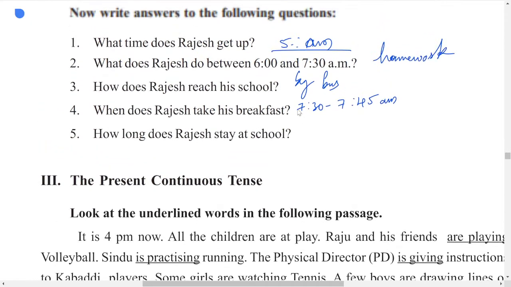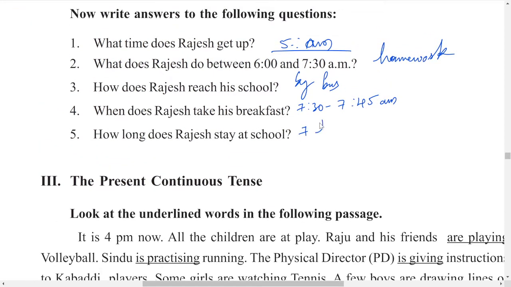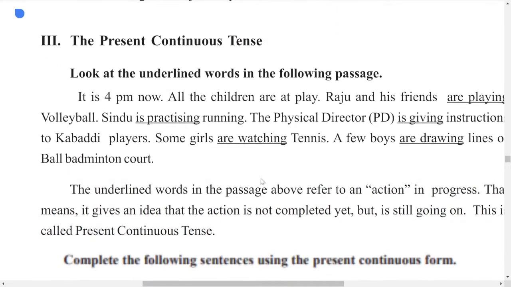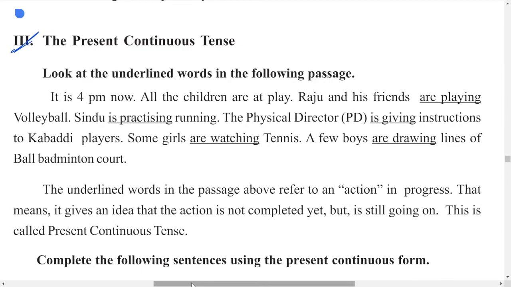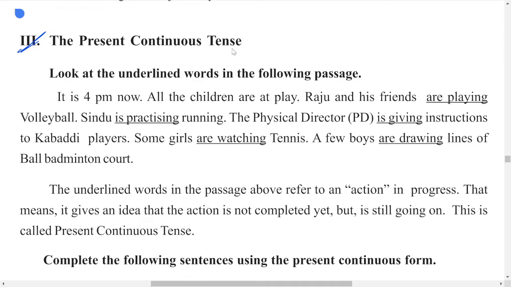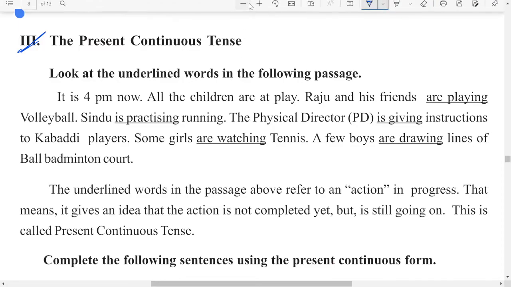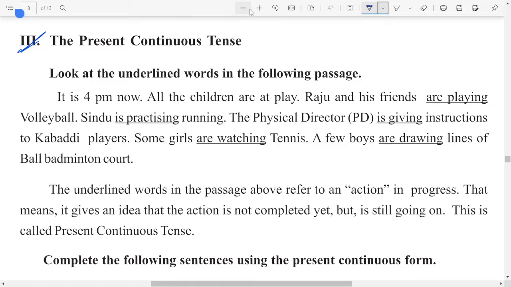I hope you all are attending at the same time. 7 hours plus. Okay. Next. Now this is an important case again. You may be thinking, okay, the above ones are quite easy. Let us go to this: the present continuous. The above one is the simple present tense, where we speak about actions which happen regularly. This is present continuous tense, where the action is in progress, and the continuous form is used here.